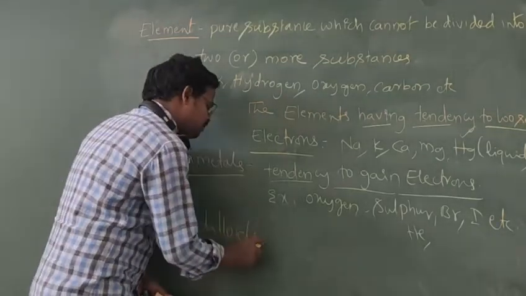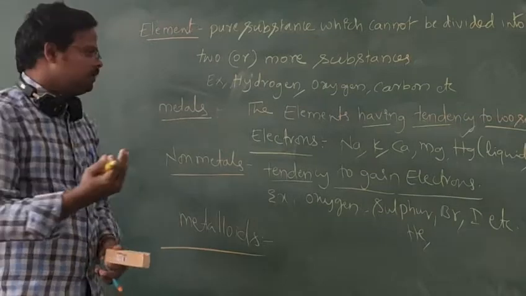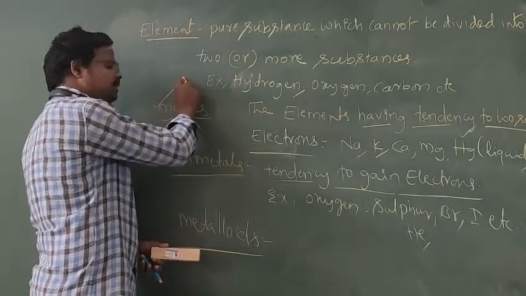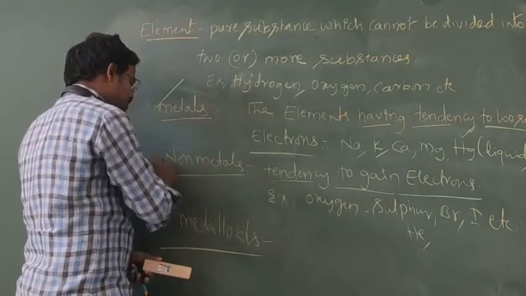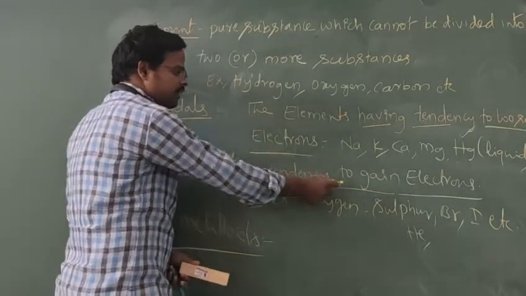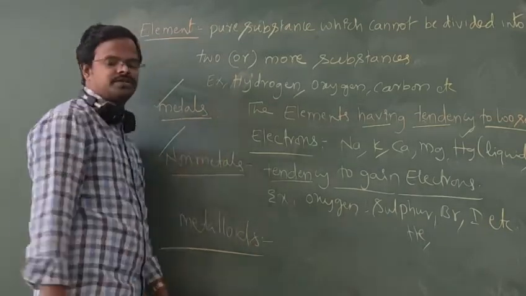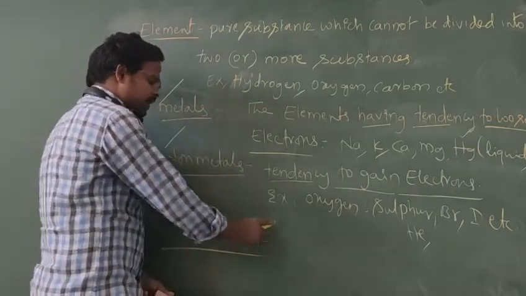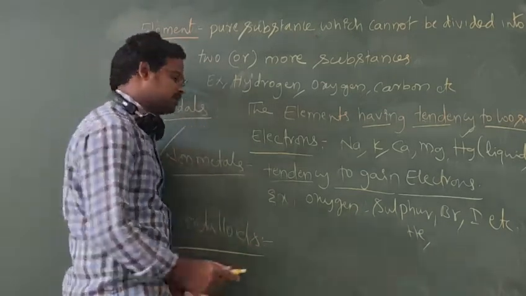And what are metalloids? Metalloids exhibit metallic character, which means electron-losing tendency, and also exhibit non-metallic character, that is electron-gaining tendency. That is called metalloids. They exhibit both metal and non-metal properties.